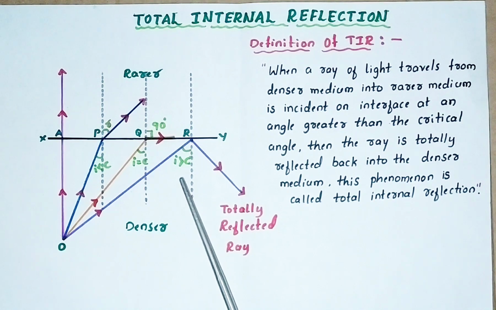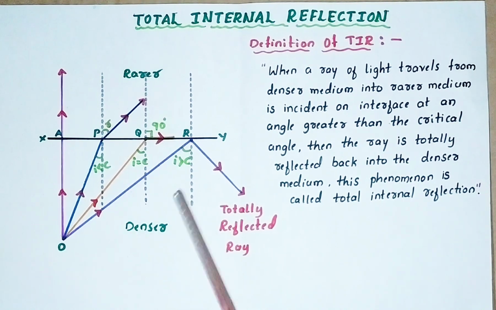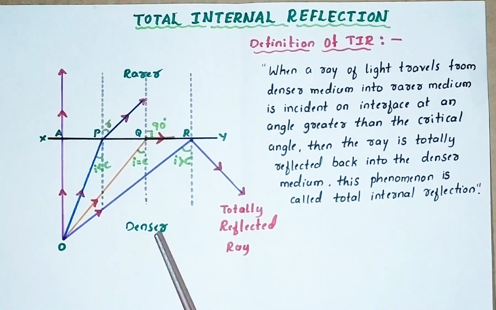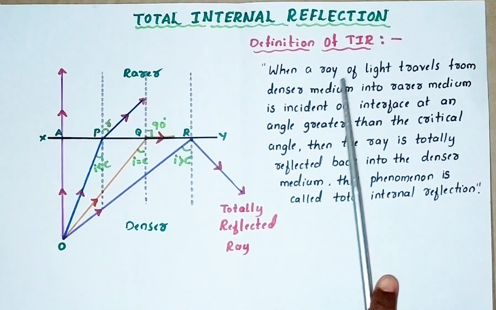This is very important. I is greater than C. Only when the angle of incidence in the denser medium is greater than the critical angle, then only the ray of light is totally turning back to the same medium. This is the second condition. Right? What is the second condition? Angle of incidence must be greater than critical angle. Then only TIR takes place. If it obeys these two conditions, then TIR takes place.